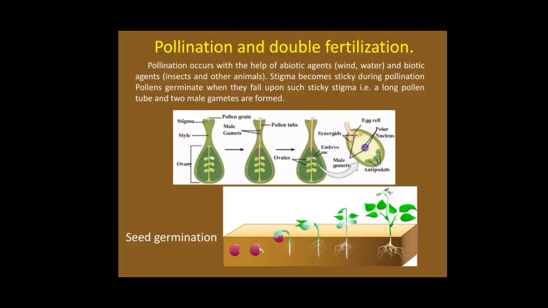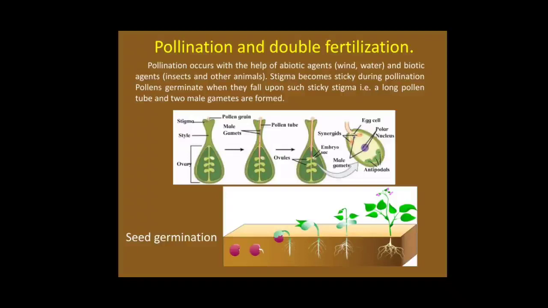Pollination and double fertilization. Pollination. Pollen grains from the anther are transferred to the stigma. This is called pollination. Pollination occurs with the help of abiotic agents, that is wind and water, and biotic agents, that is insects and other animals.